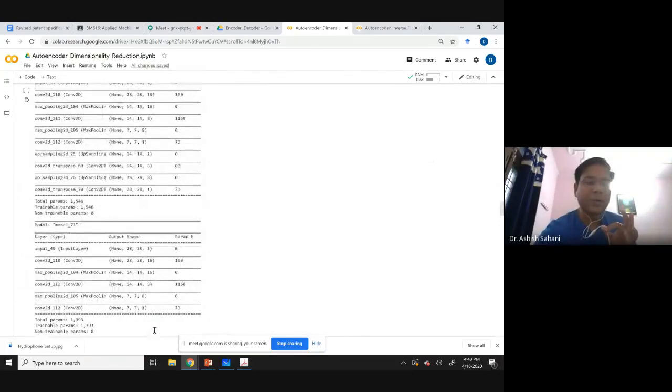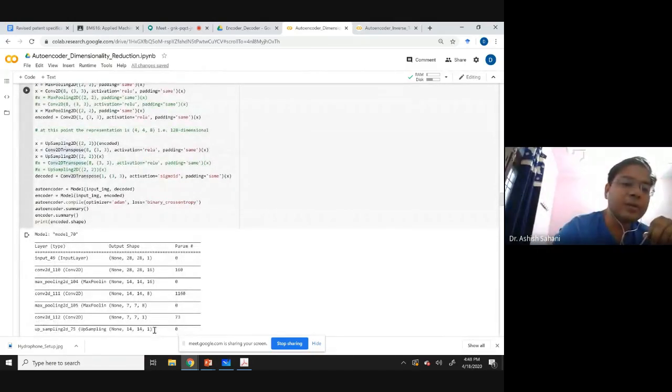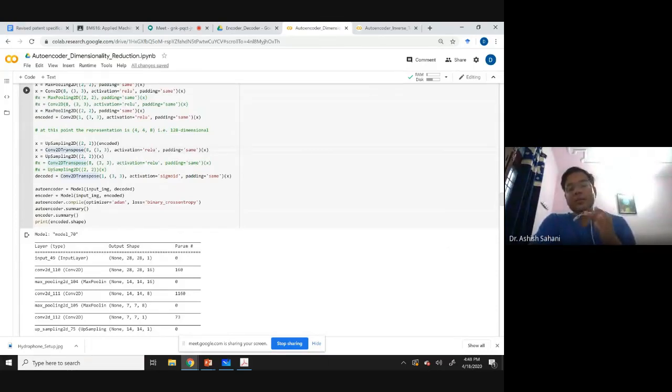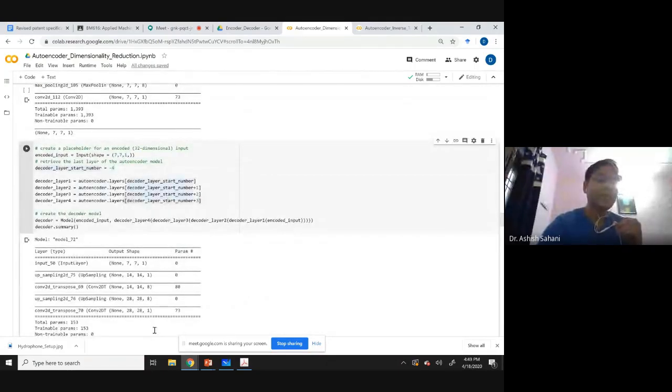So this is layer 1. Then there is an upsampling layer which I have used here, and I have used deconvolution. Deconvolution here is done by this Conv2DTranspose function. So I'm doing upsampling and deconvolution, upsampling and deconvolution. If you start, this is -1 layer, this is -2, -3, -4. So there are 4 deconvolution layers. If there are more deconvolution layers, you have to change this number, add more decoder layers like this, and then change this function here. Then you'll be able to create deeper decoder layers.